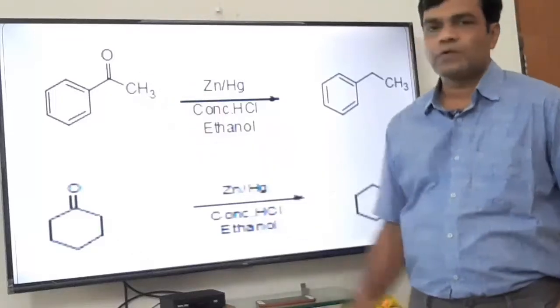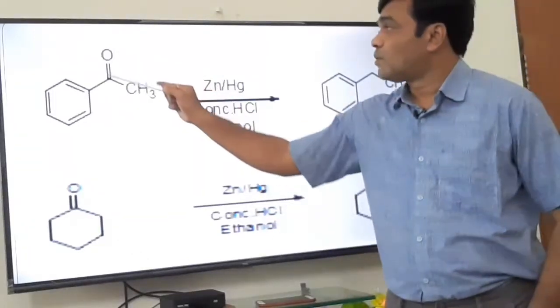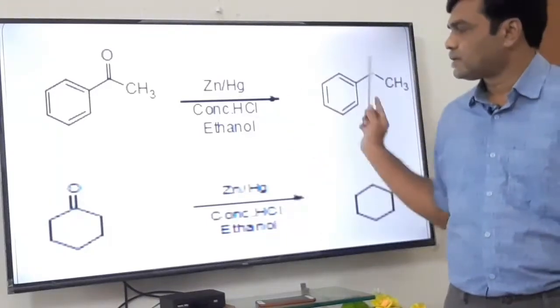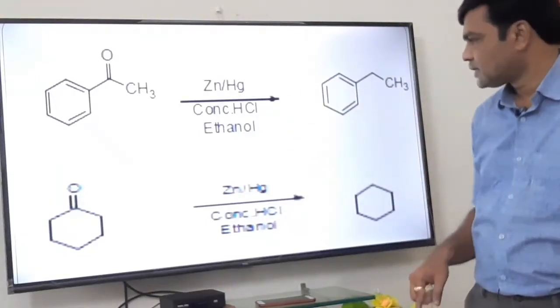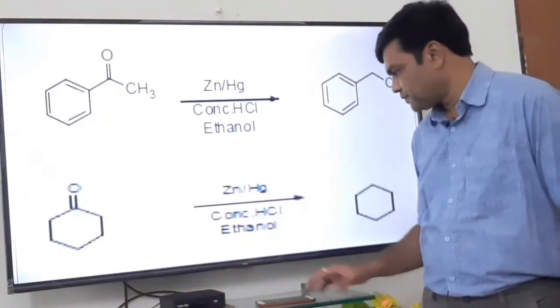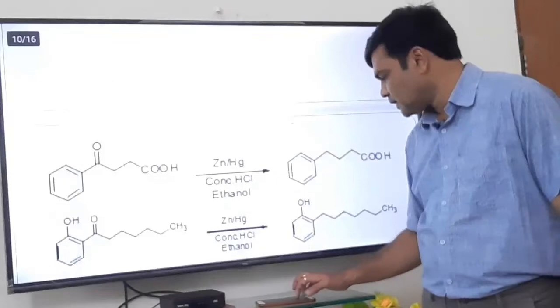Here it is acetophenone. C double bond O is reduced to CH2. In this way, acetophenone is converted to ethyl benzene. Cyclohexanone, C double bond O is converted to CH2. In this way, cyclohexanone is converted to cyclohexane.